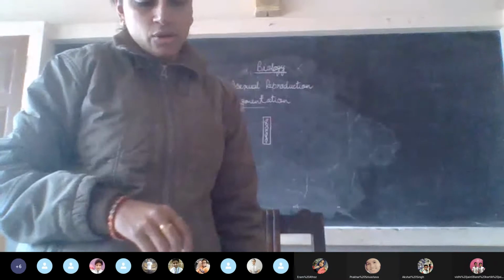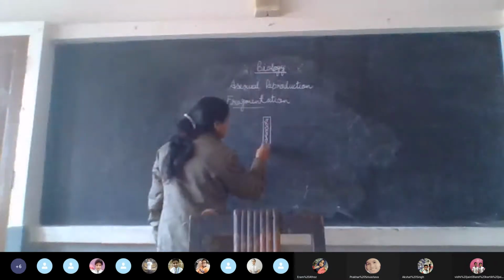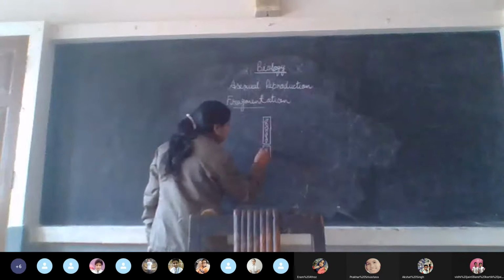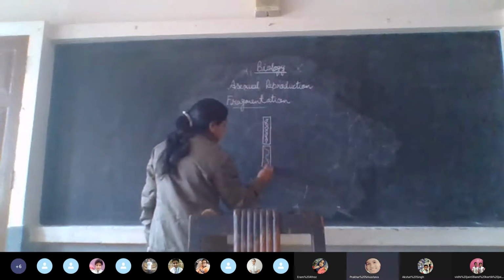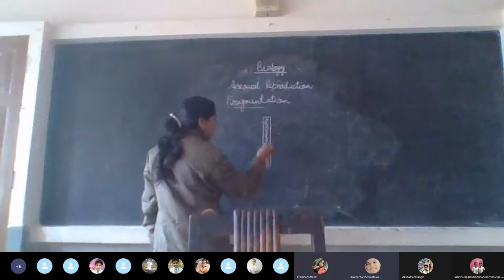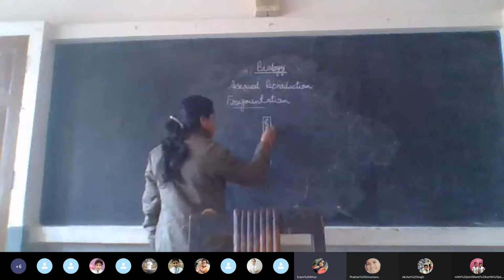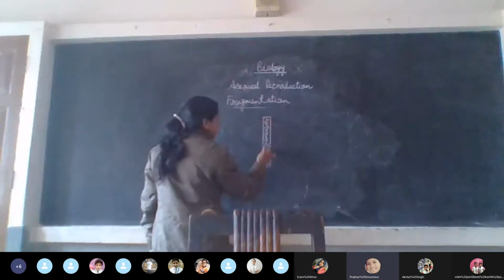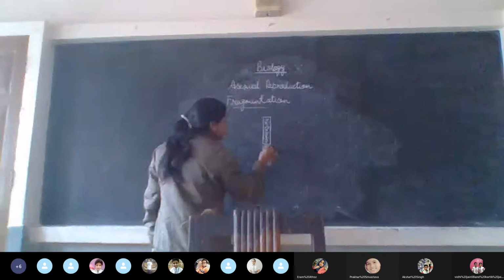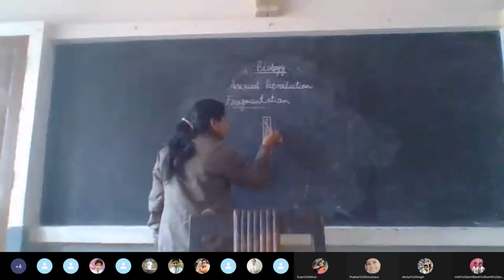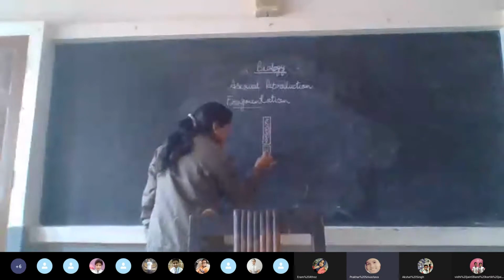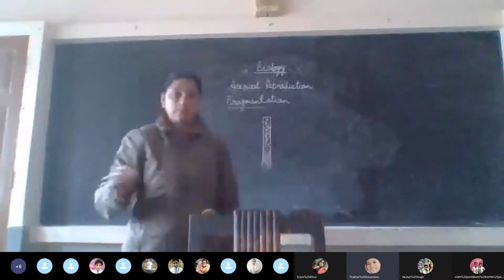Yes, it is the chloroplast. And what else is important for a cell? We have already discussed. If this is a cell, nucleus. Yes. So here you see that the nucleus is a little bit elongated.